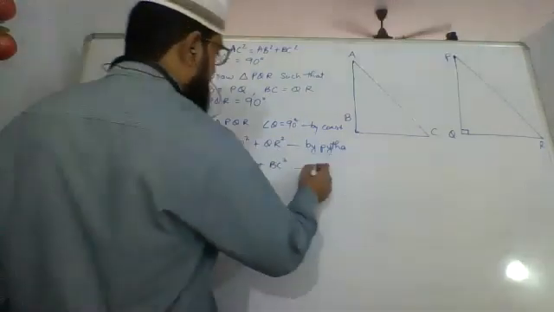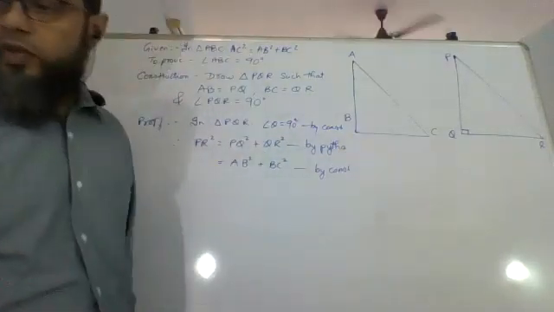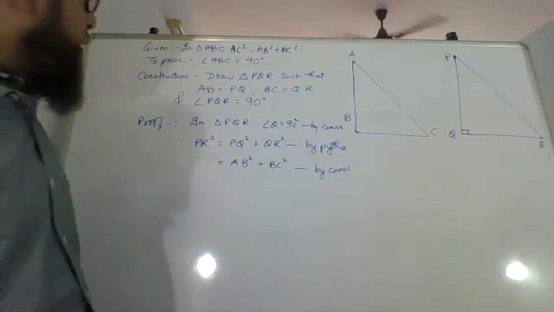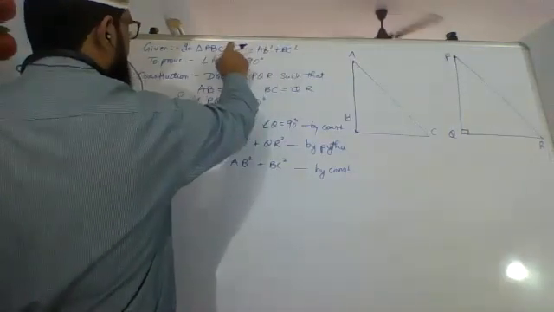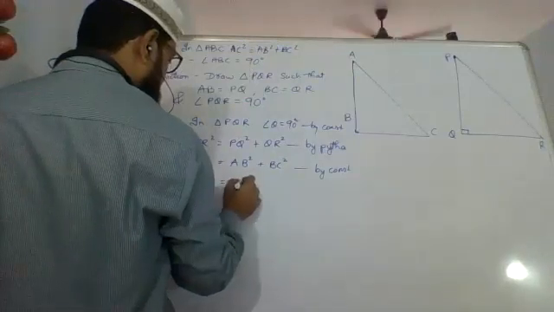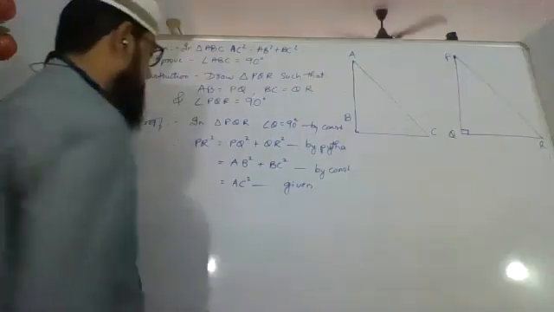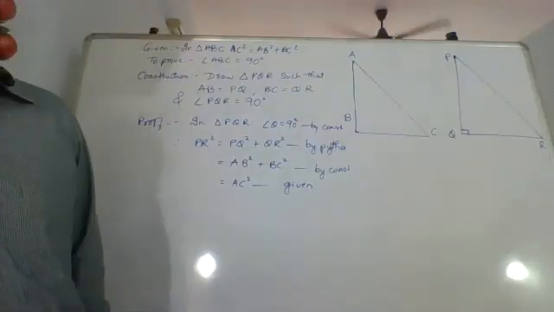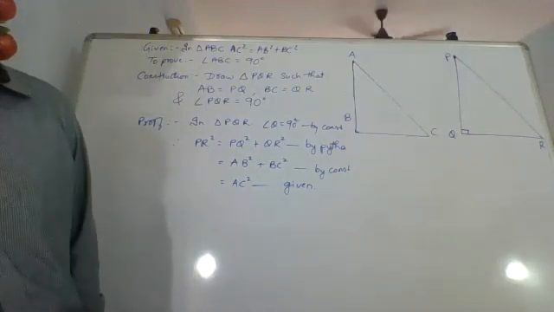By construction. But what is AB square plus BC square? AB square plus BC square is equal to AC square. This is given.